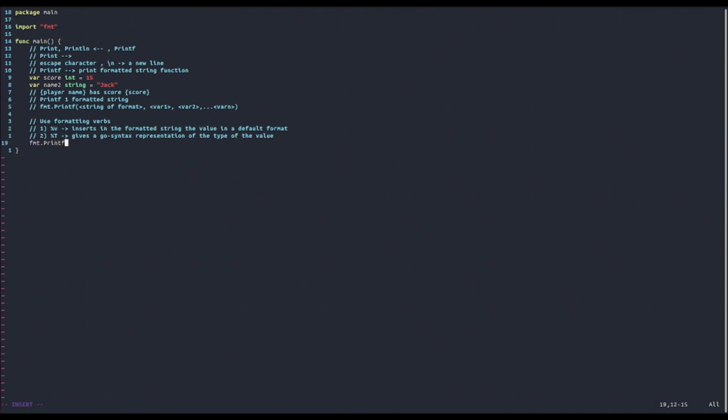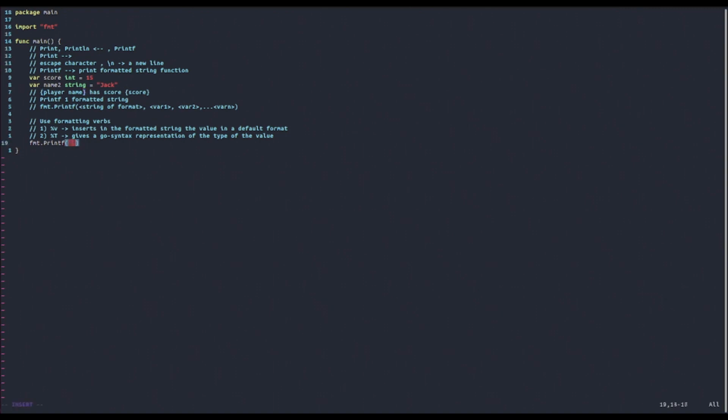So suppose we have the following formatted string. Remember our goal was to print out the player name has score 15, for example, Jack has scored 15. Let's insert a formatted string, which is just a string. In the first spot, we have this placeholder for the player name, where we want to insert the value of the name2 variable.